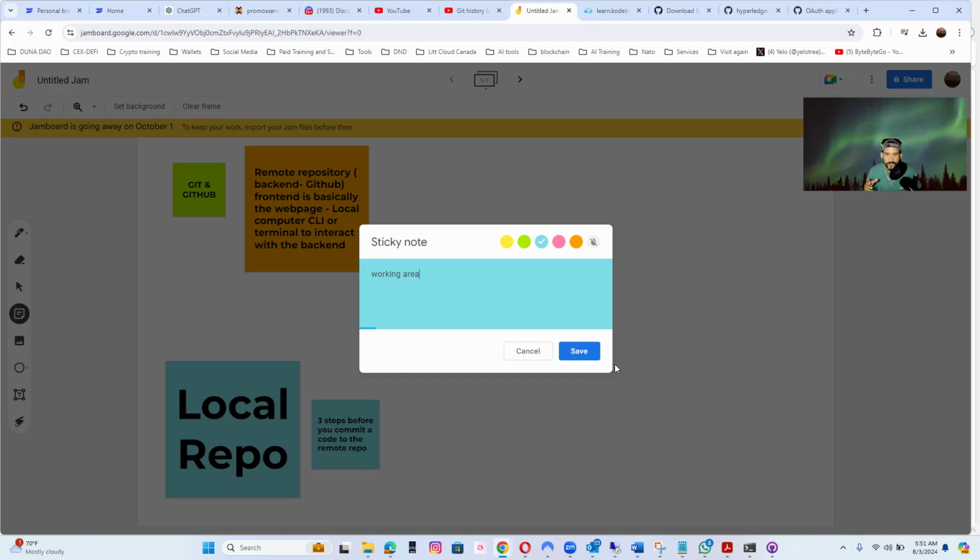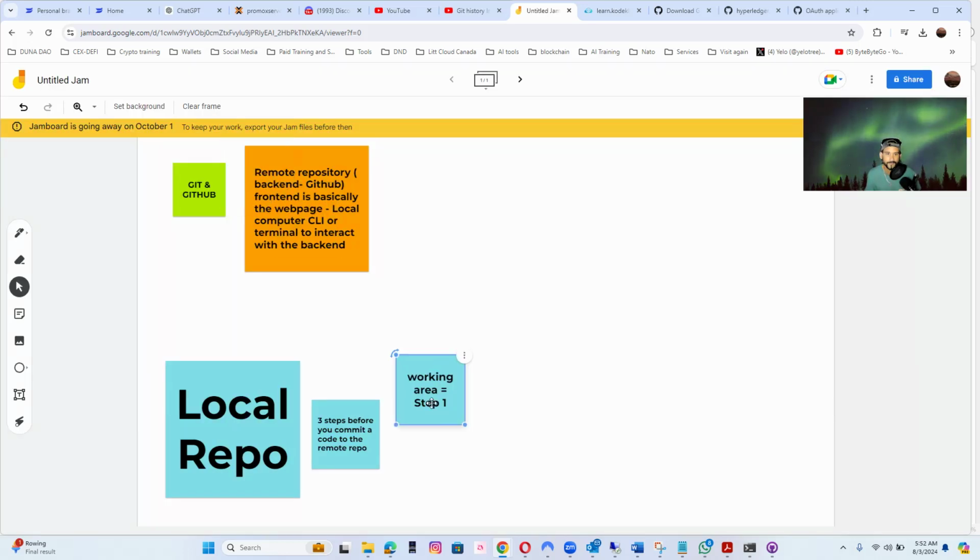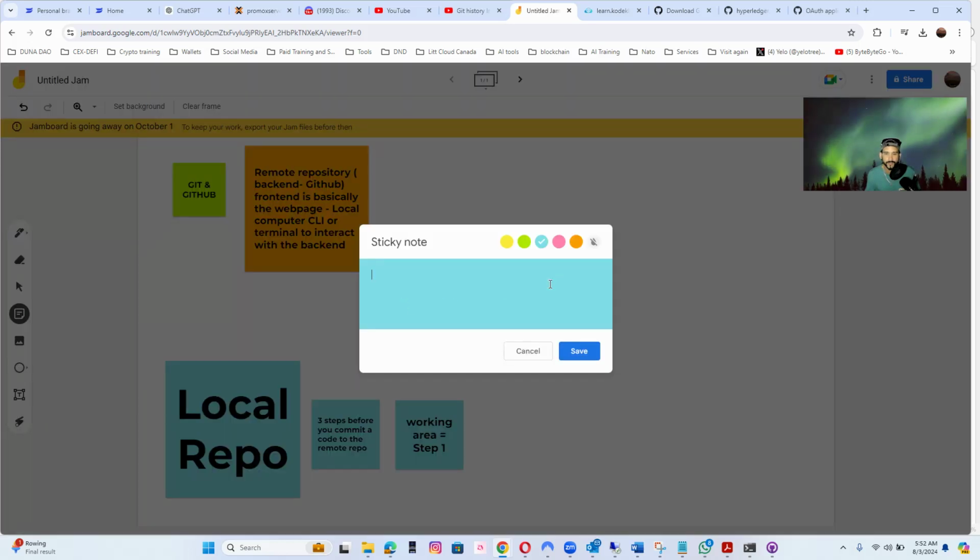You're working on the code, right? You're constantly making changes, removing code, adding code, removing code, adding code. So you're in the working area. Okay, that's step number one. So step one, you're working on the working area. Okay. And now you're gonna move that code, right? The first code that you basically say, okay, I think this code is good. Now you're gonna move it into the stage area, right?